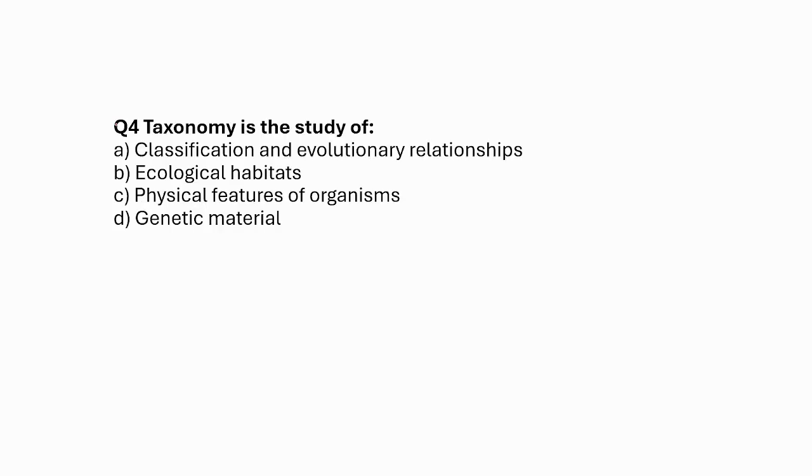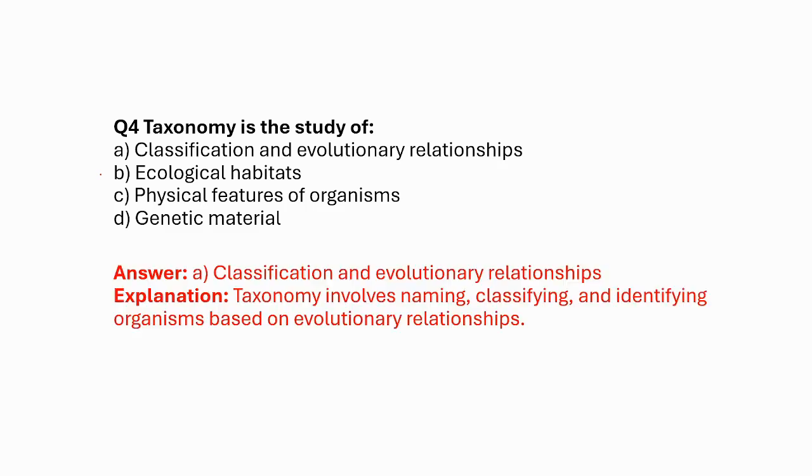Taxonomy is the study of: classification and evolutionary relationships, ecological habitats, physical features of organisms, genetic material. So the correct answer is classification and evolutionary relationships. It is not a study of ecological habitats. It is not a physical feature of the organism. It is not a genetic material.